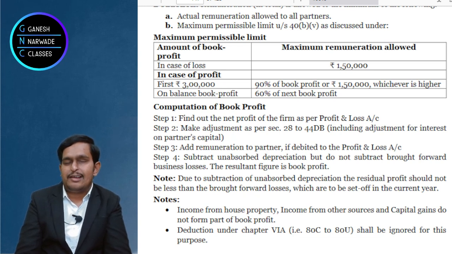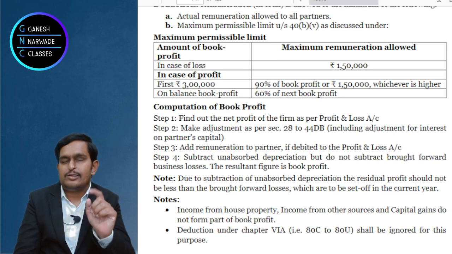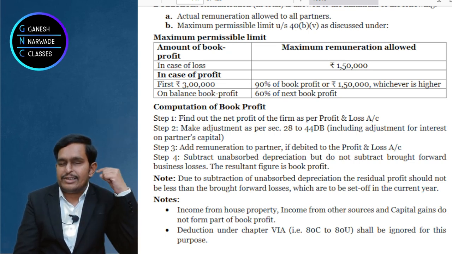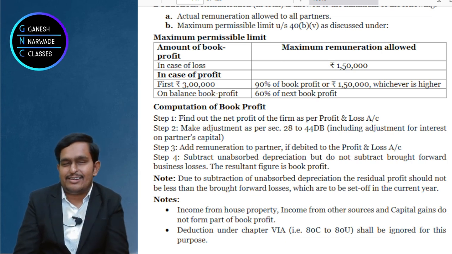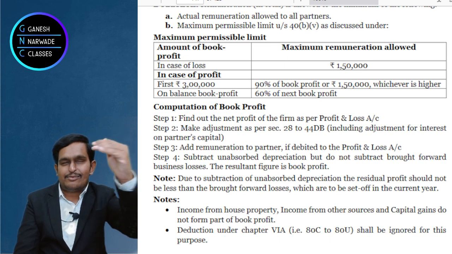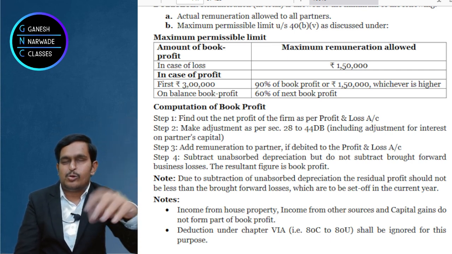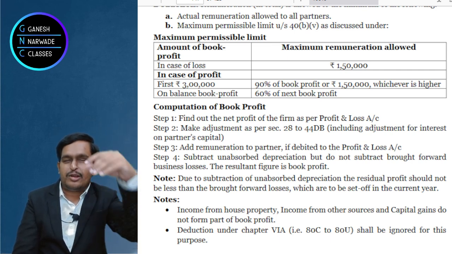So will you directly compute maximum remuneration, or first compute book profit? First you should compute book profit, then only you can compute maximum remuneration, then compare with actual remuneration and decide what is allowed as deduction. The page seems like 1, 2, 3, but it is 3, 2, 1: book profit, maximum remuneration, and then above.